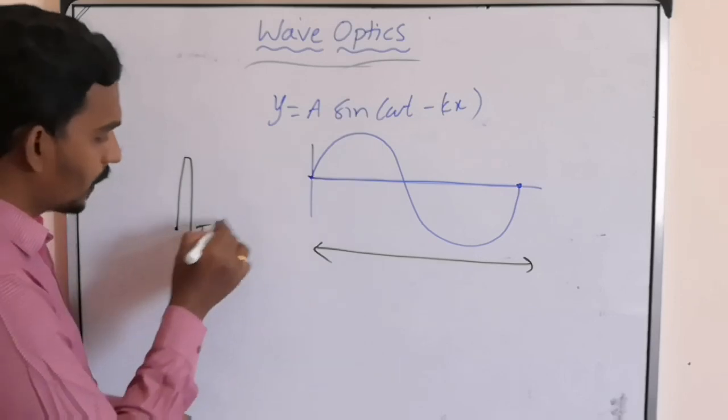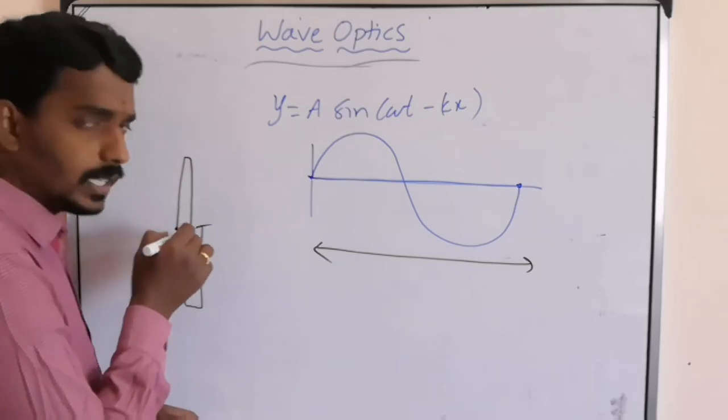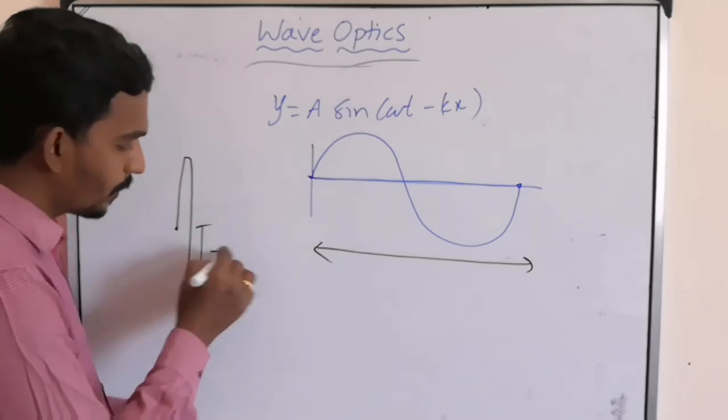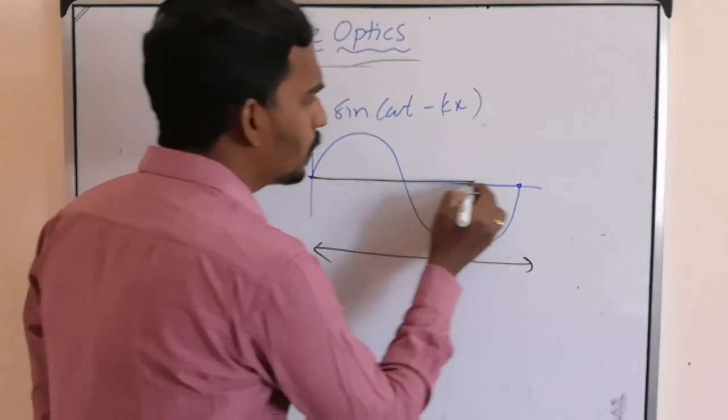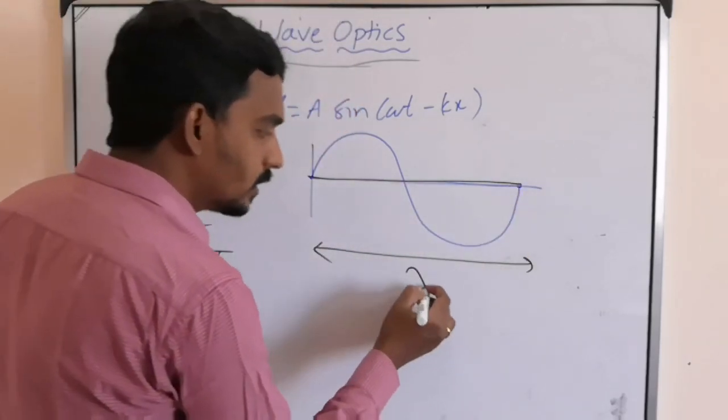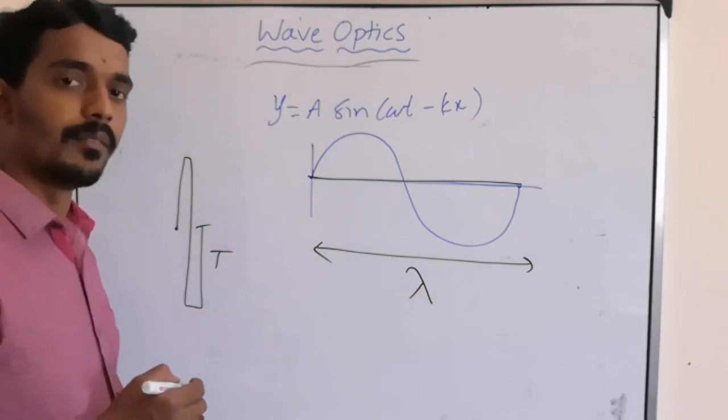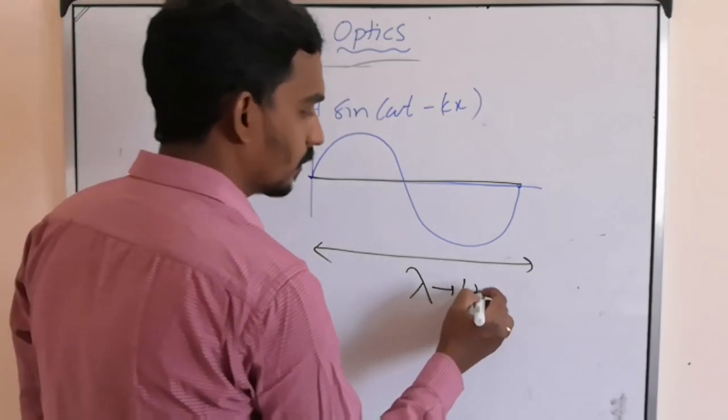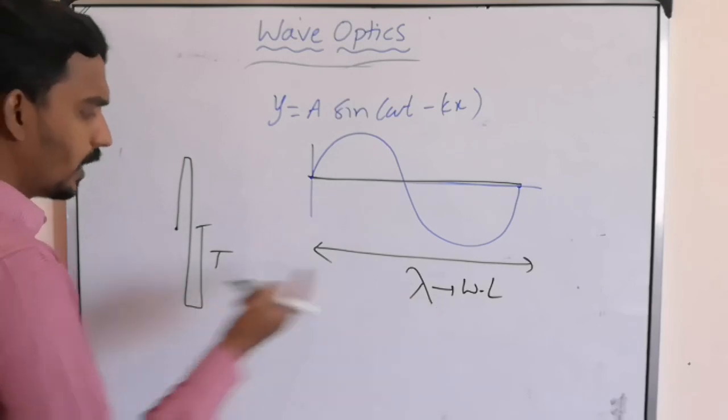When one particle completes one vibration, within that duration called the time period, the wave travels some distance. That distance is called lambda, the wavelength.